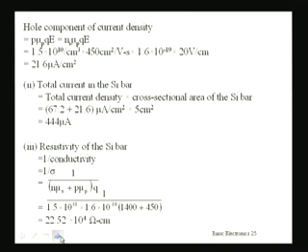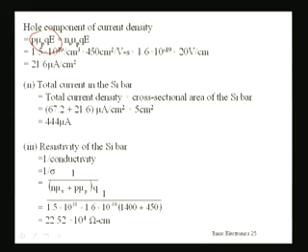Similarly, you can find the hole component of current density, that is P mu P Q E. Here also you substitute all these given values and you find 21.6 microampere per cm square. That comes to be the hole component of current density.